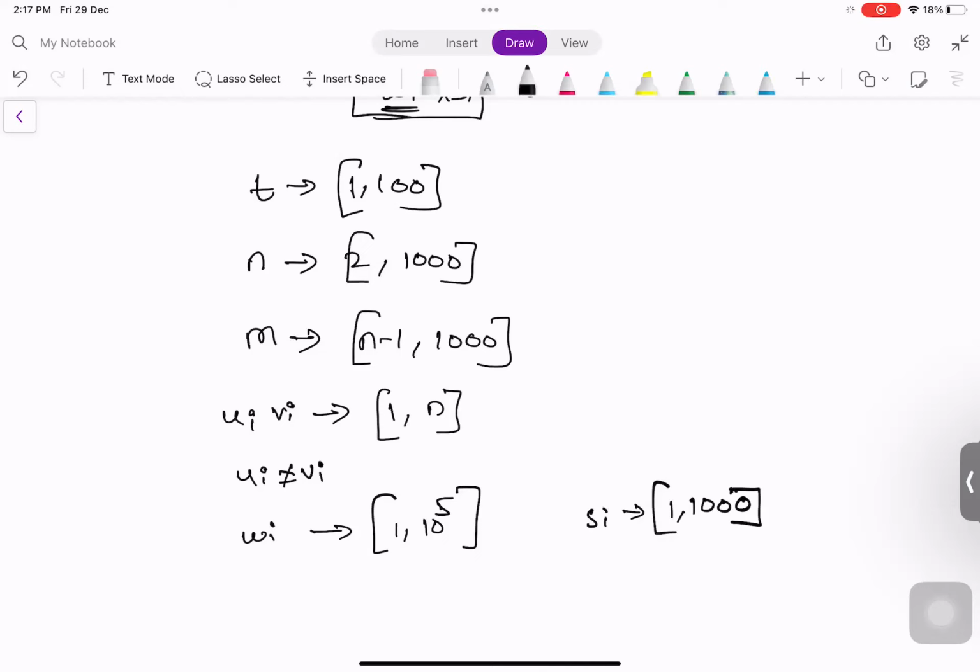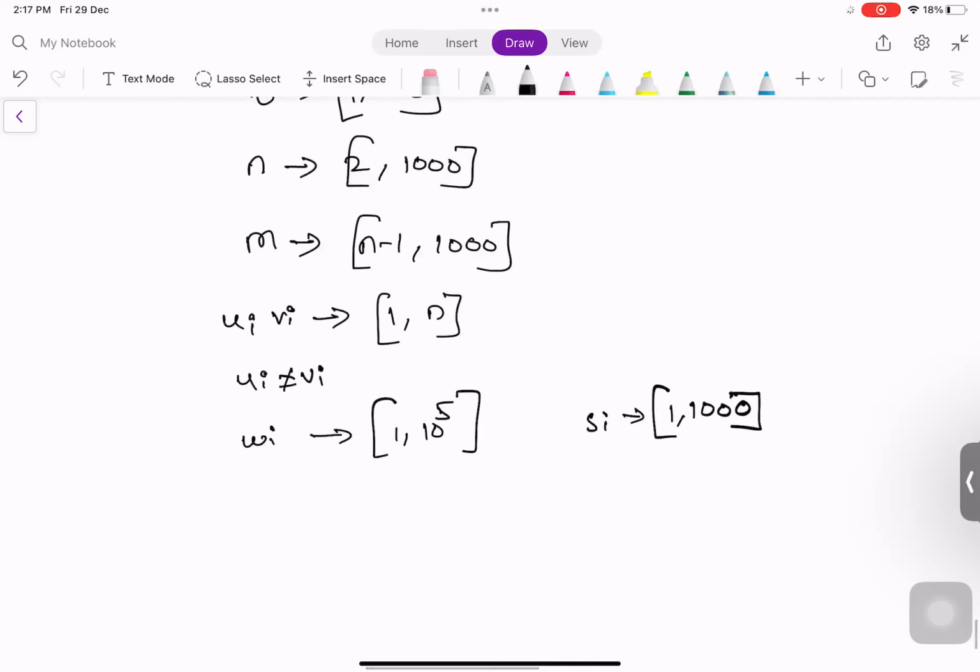And it is a condition given that the person should always start from city number one, and should go to city number n. And in this process, we should find out the minimum time in which he can go from city 1 to city n. And the time required to go from one city to another city is SI into WI, where SI is the slowness factor of the bike that he's using, and WI is the weight of the edge that he's traveling. This is not SI, this is SJ, because among the multiple bikes that he has, he can choose any bike to go from that city to the next city. That is the question.